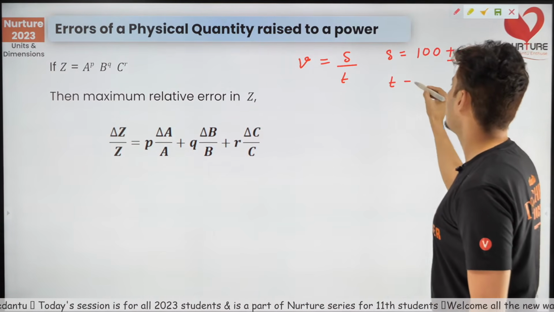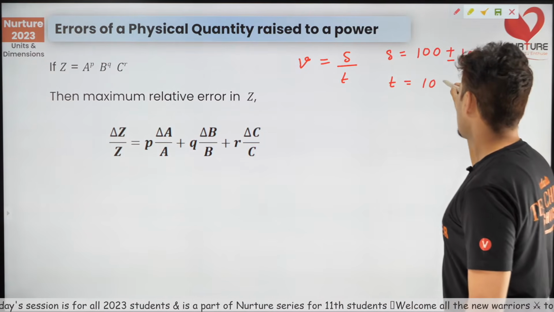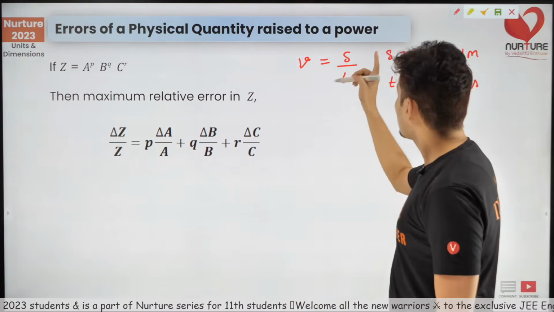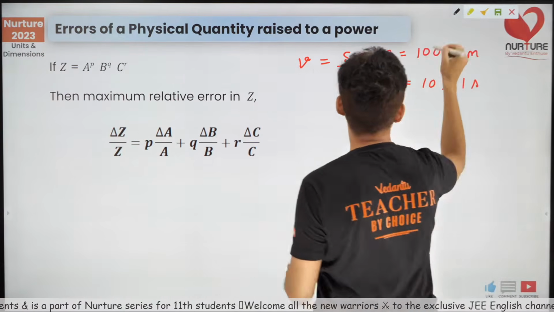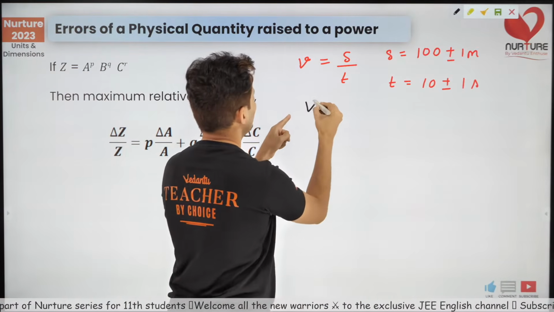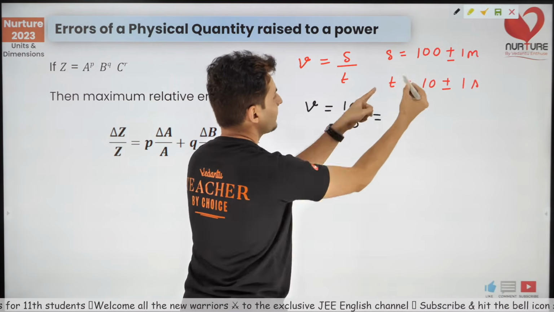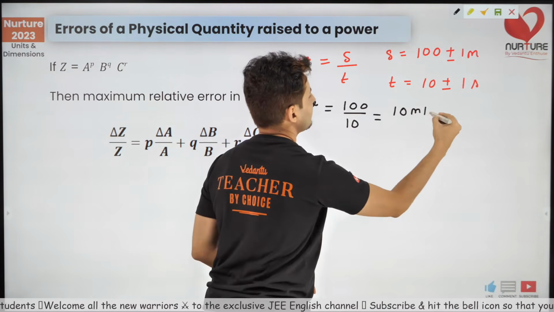Let's say time is 10 plus or minus 1 second. So first thing, what will be the actual value of velocity? Velocity will be 100 divided by 10, which is nothing but 10 meters per second.